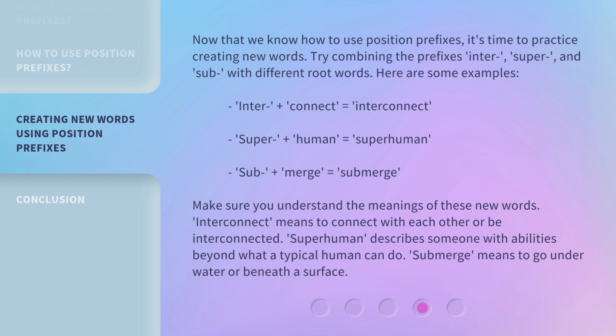Make sure you understand the meanings of these new words. Interconnect means to connect with each other or be interconnected. Superhuman describes someone with abilities beyond what a typical human can do. Submerge means to go underwater or beneath the surface.